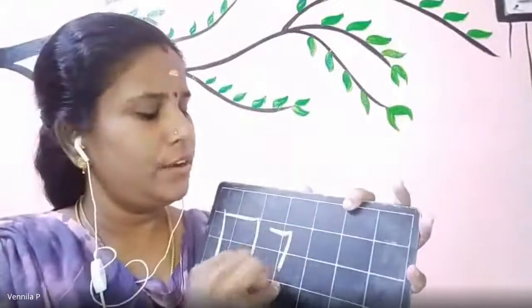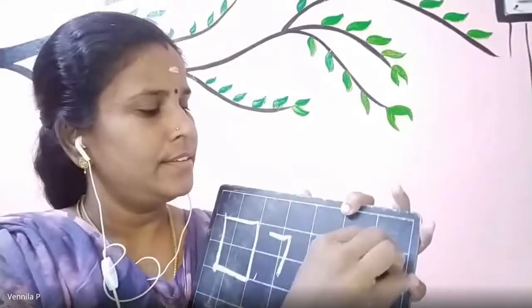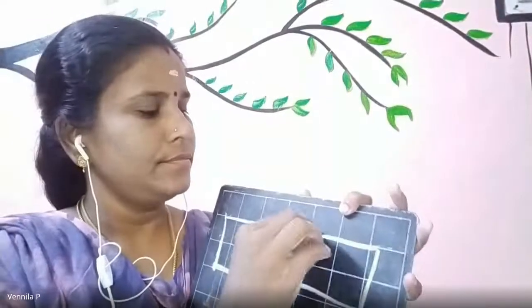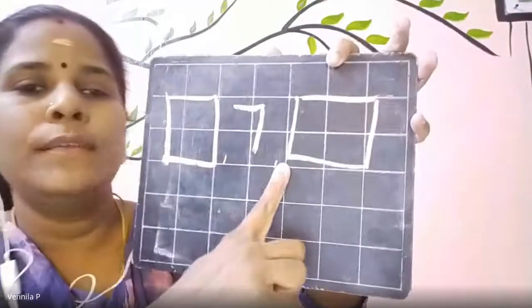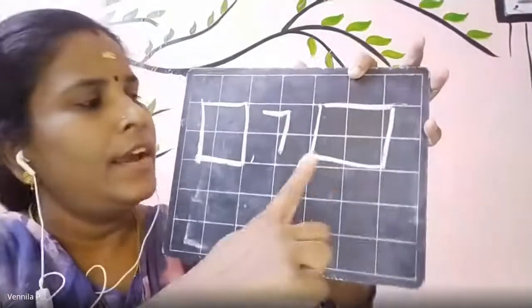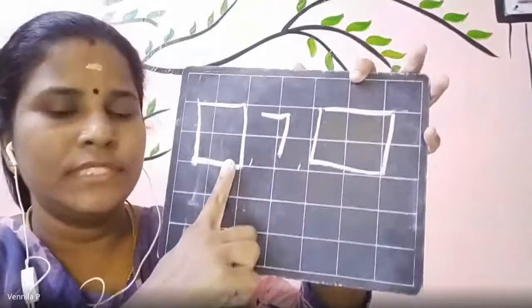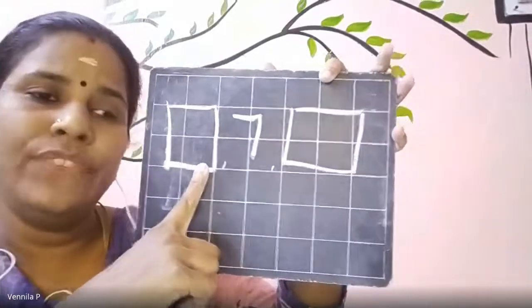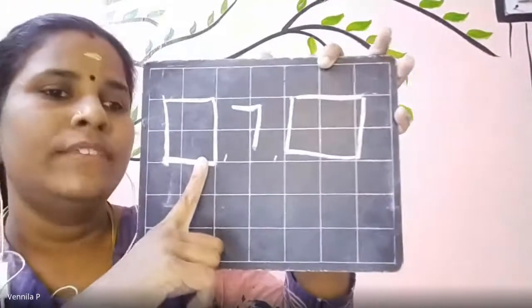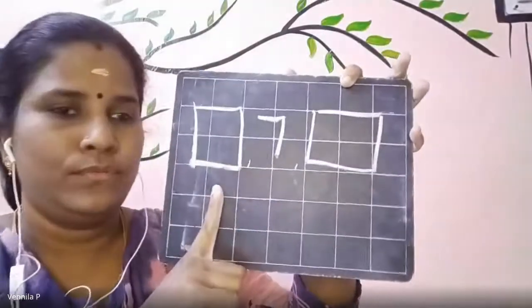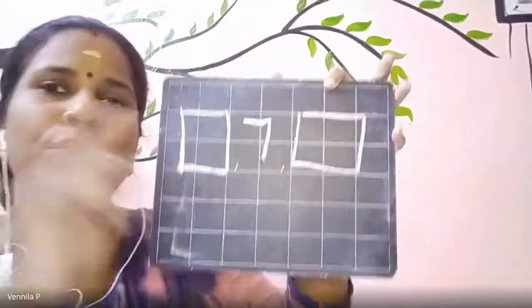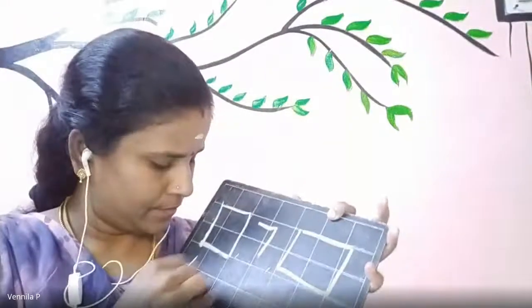From 6 to 10 you are going to write, children, first. And now you find out what comes after 7 and what comes before 7. The movement of the finger is very important, children. But with this only you will find out which is after and which is before. Okay? Now do it and show it to me. From 6 to 10.